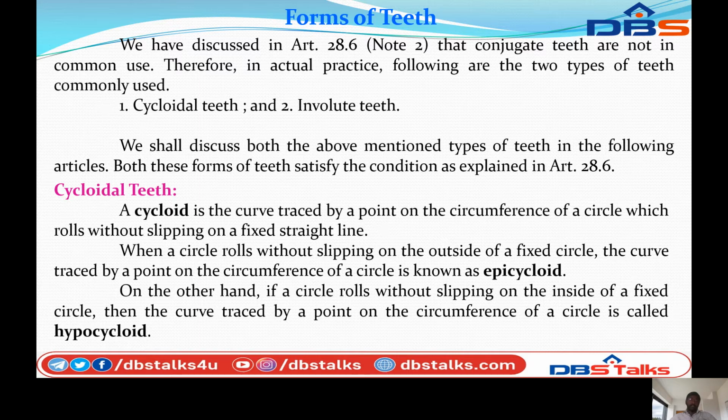The circle rotates without slipping in a straight line form. The circle rotates in a straight line by using a without-slipping arrangement, so it is called cycloid. So cycloidal teeth will be classified into three types: cycloid, epicycloid, hypocycloid.